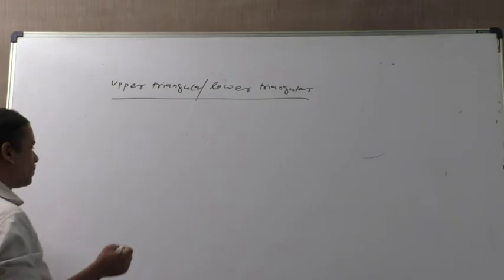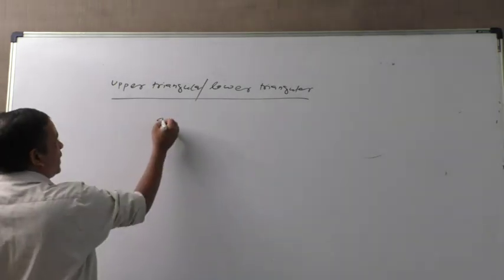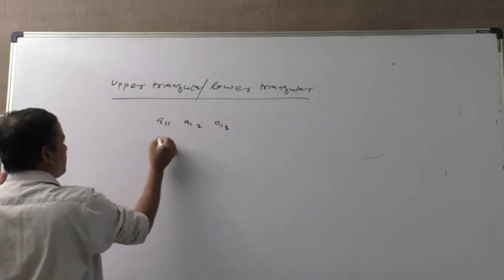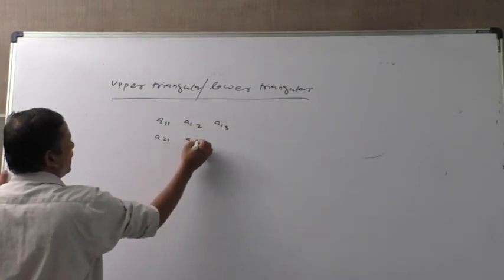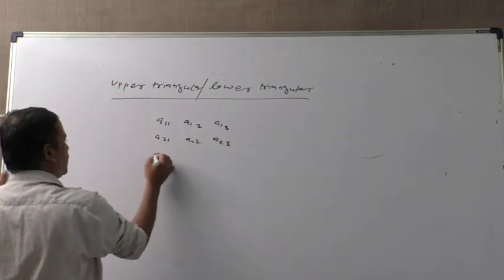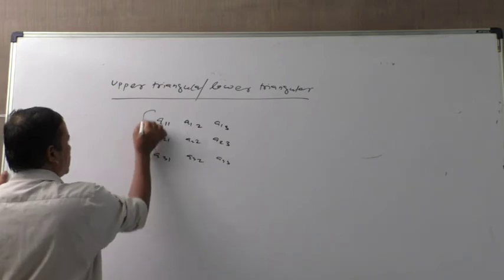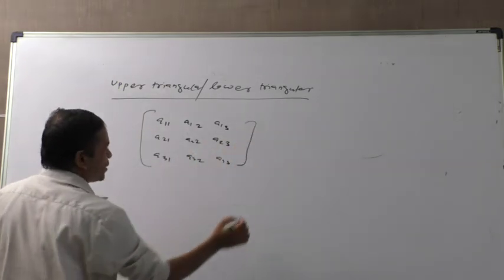How do we find the upper triangular and lower triangular? Let us write a general matrix: A11, A12, A13, A21, A22, A23, A31, A32, A33. This is a square matrix of order 3.